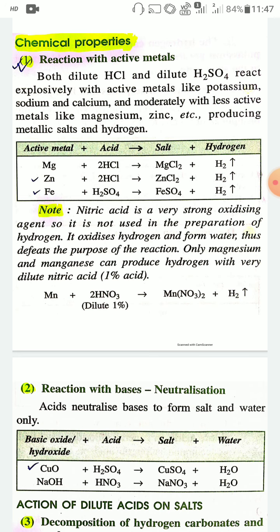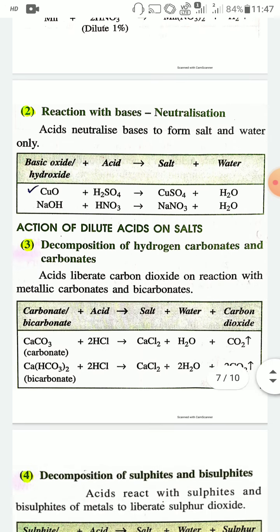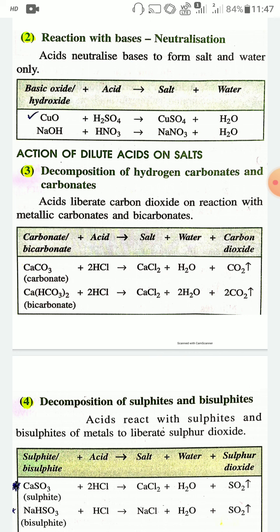The second chemical property is reaction with bases. When an acid reacts with a base, salt and water are produced, and this reaction is called a neutralization reaction. In a neutralization reaction, a base, basic oxide or hydroxide reacts with acid to form salt and water. For example, when sodium hydroxide NaOH reacts with nitric acid HNO3, it produces the salt NaNO3 plus water H2O.